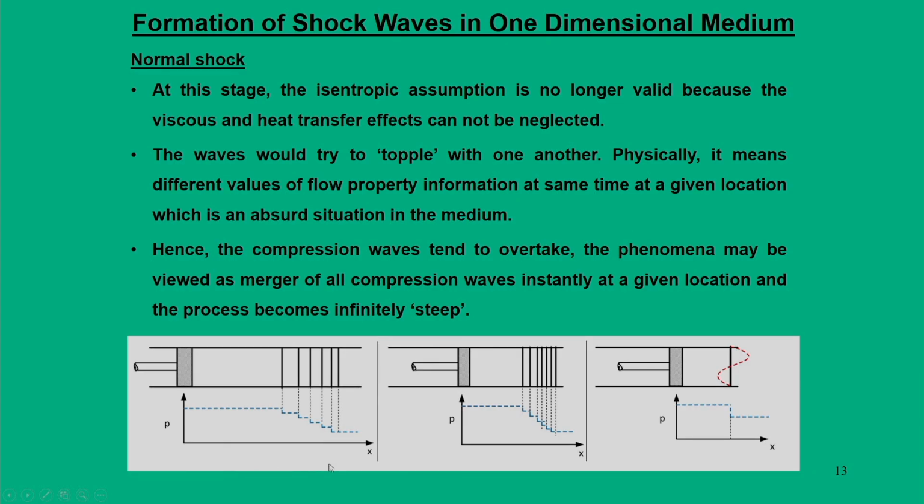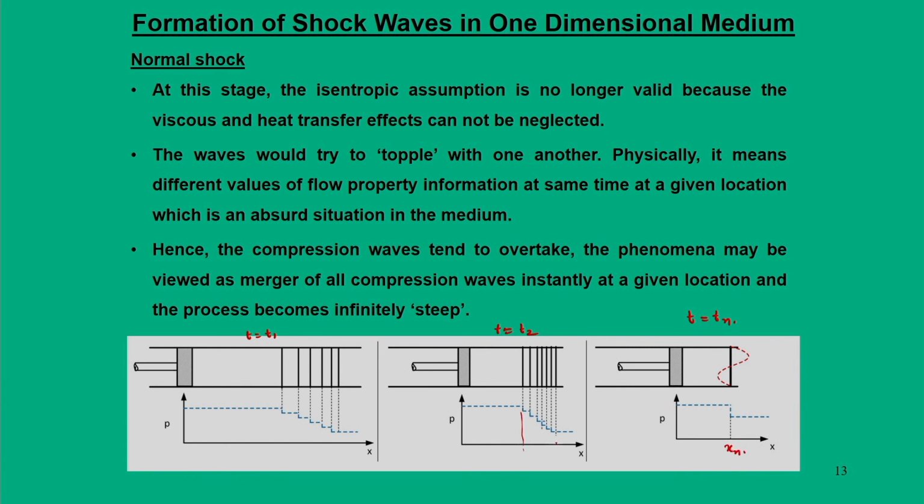This is how we see the sequence of events: at t is equal to t 1, t is equal to t 2, and at one particular important situation t n, where location x is equal to x n.